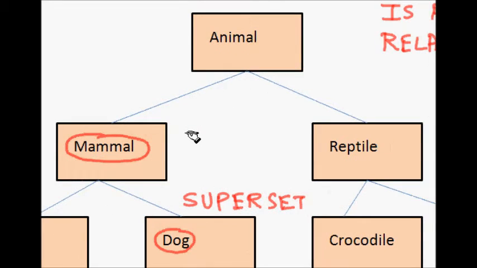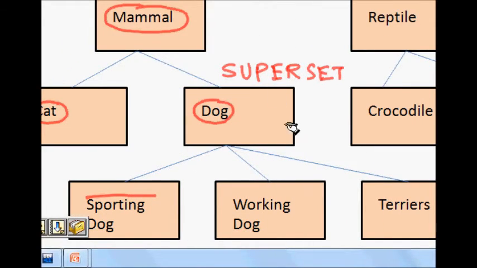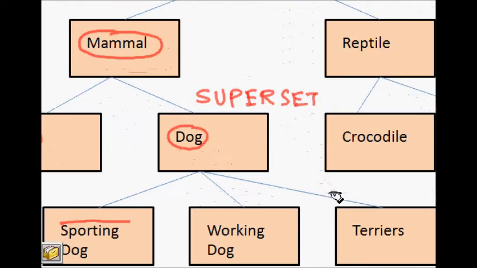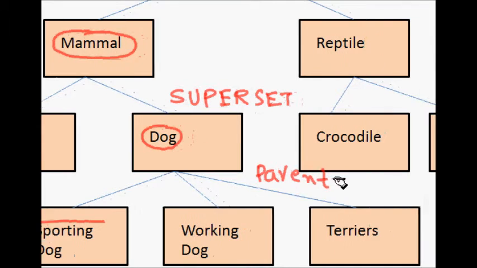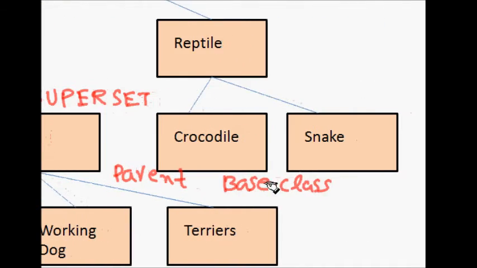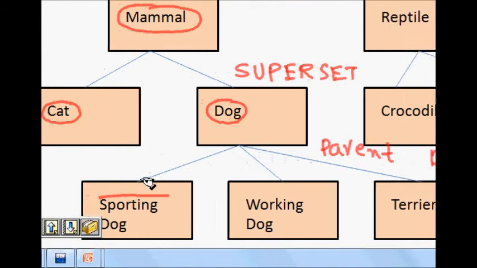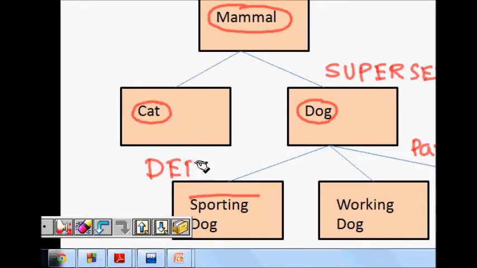This tells us that all the classes in the boxes you see below inherit from their parent class. The class dog is the parent or base class, and working dog, sporting dog and terriers are the derived classes.